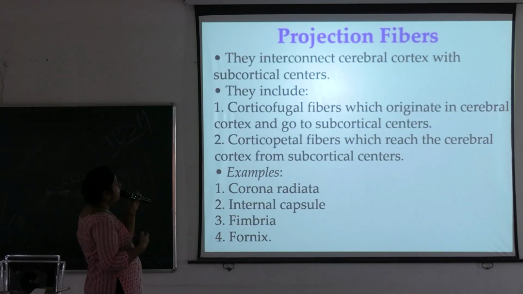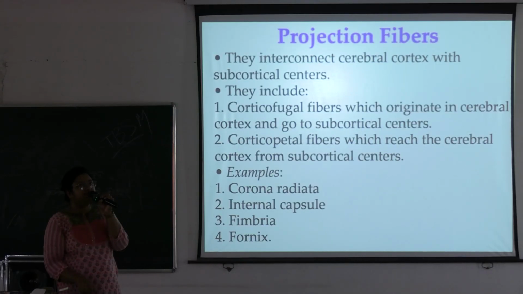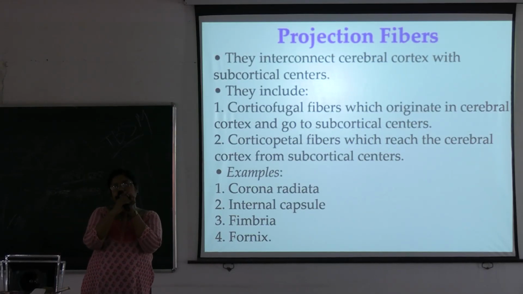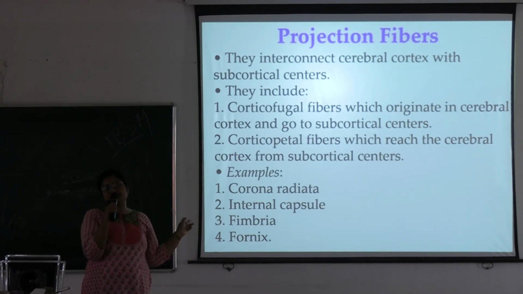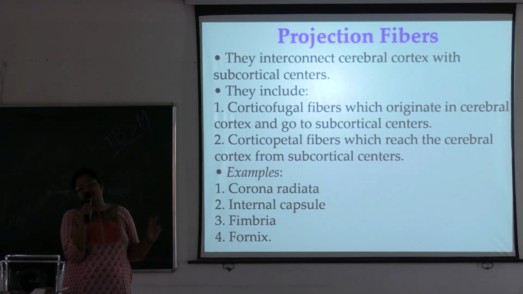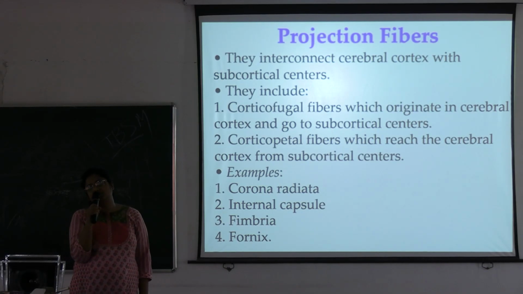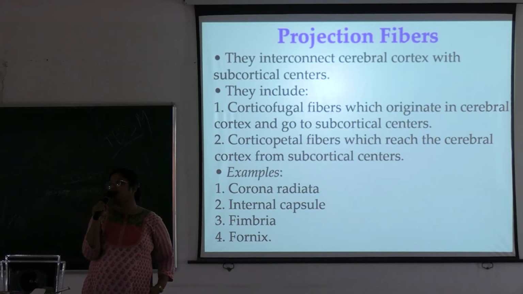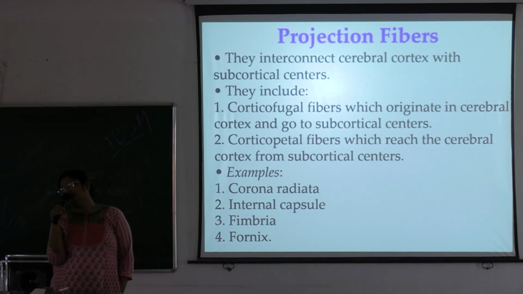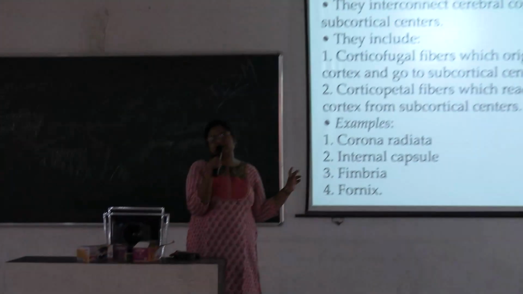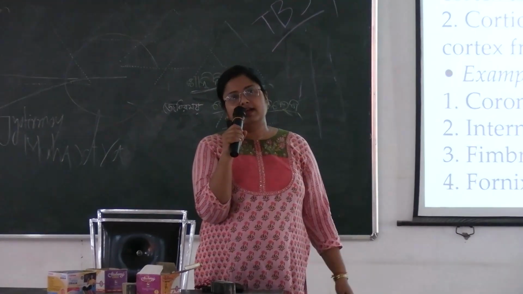Next, okay, so we have completed the commissural fibers. You prepare commissural fibers as a long question or short note, and corpus callosum can be given as an individual short note. Very, very important for your viva, OSPE, all those. Corpus callosum is important, okay? Association fibers can come as a short note. Short and long association fibers you have to write, and you practice a schematic diagram for all those fibers. Okay, understood? Any further queries?